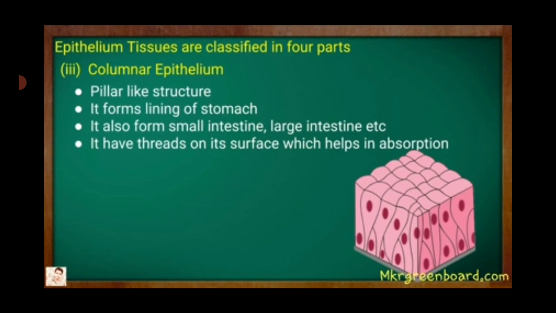Third one is columnar epithelium. It is pillar-like in structure. It forms lining of stomach. It means it is present in the stomach. It also forms small intestine, large intestine, etc. It has threads on its surface which help in absorption.